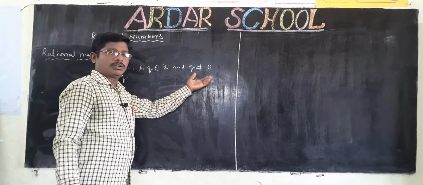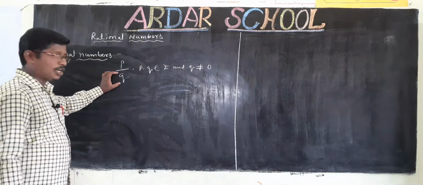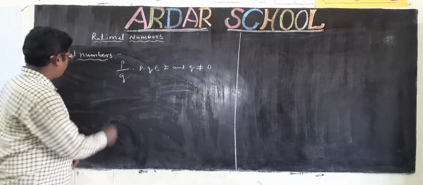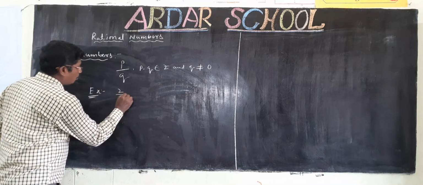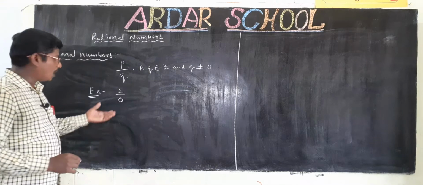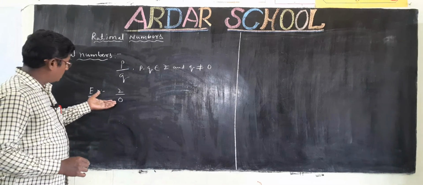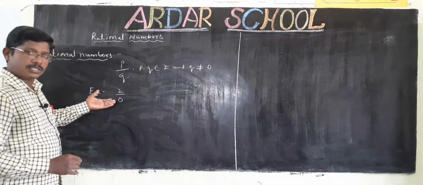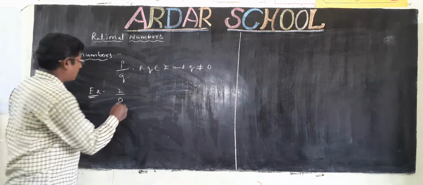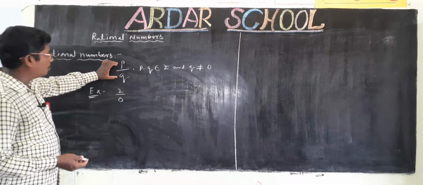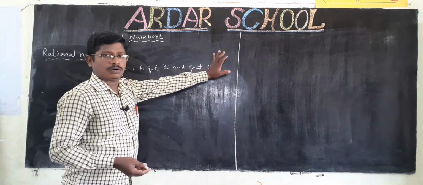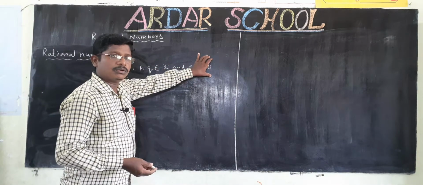Why is q not equal to 0? Here q is the denominator. For example, 2 by 0 is not possible. Division by 0 is not possible, so the answer is undefined. That's why in p by q, q is not equal to 0. The denominator is not equal to 0.